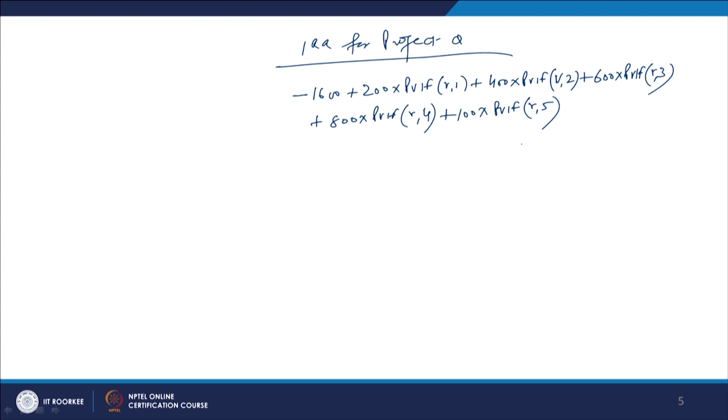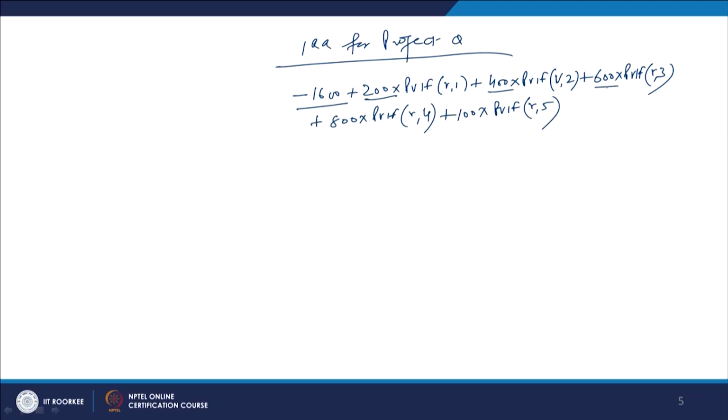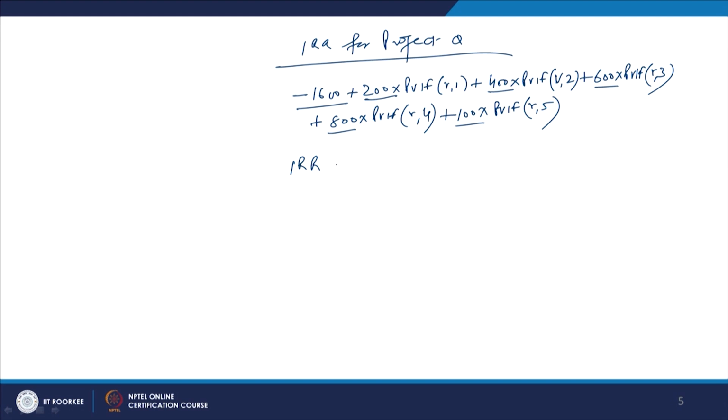If you take all these outflows and inflows and discount them so that the NPV of the project becomes 0, this value becomes 1600, which is the outflow in period 0. In the other years, 1, 2, 3, 4 and 5, these are the inflows available. So we find PVIF R1, R2, R3, R4 and R5, and discount these inflows at some discount rate. The issue here is we do not know the discount rate, so again you have to use the trial and error method.